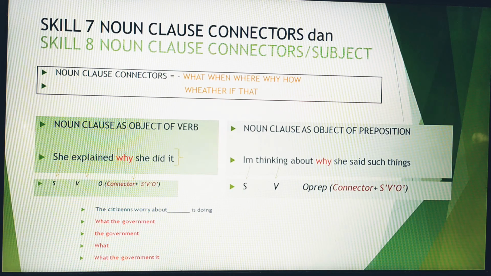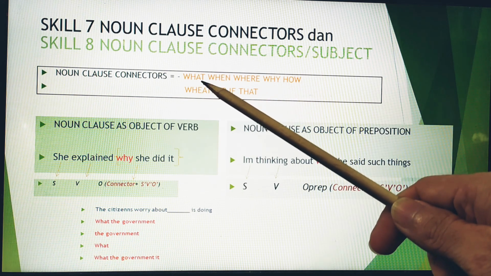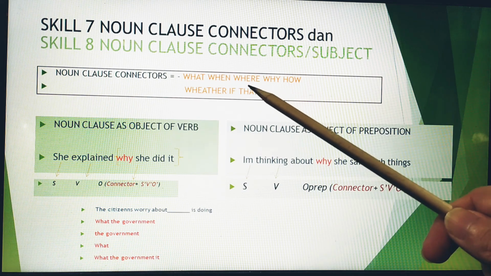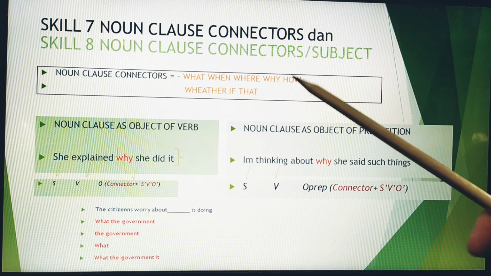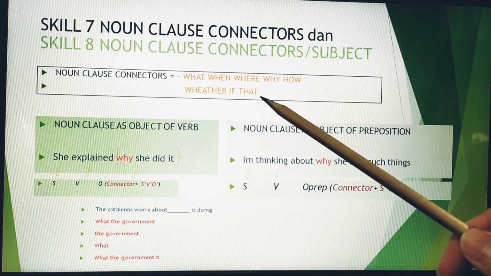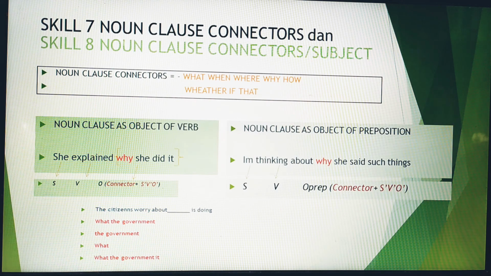So today we are going to talk about the following skills in TOEFL preparation. In skill 7, it is about noun clause connectors. A noun clause is a dependent clause that is followed by connectors such as what, when, where, why, how, whether, if, and also that. Those connectors are examples of noun clause connectors.